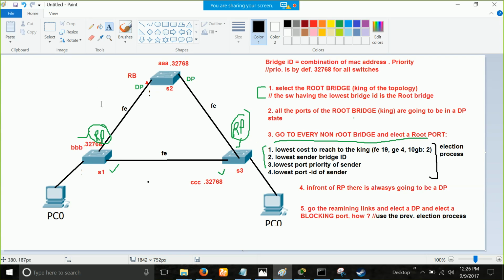So let's begin with point number 1. We are right now sitting, let's take orange color, sitting here, right, and here. We have to decide which one will win the election, which one is a better port, which one is closer to the root bridge. So tell me, what is the cost to reach the king from both ports? I need an answer from all of you. We're sitting here. What is the cost to reach the king from here, and what is the cost from this port as well? Tell me the cost. Harsh, Nitish.